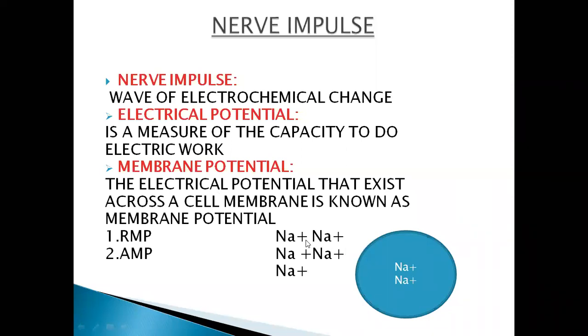The ions are moving inside and outside, and here is the membrane which is helping them to cross to the outside and inside of the environment. So this is known as the membrane potential. So is it clear, the electrical potential and membrane potential?